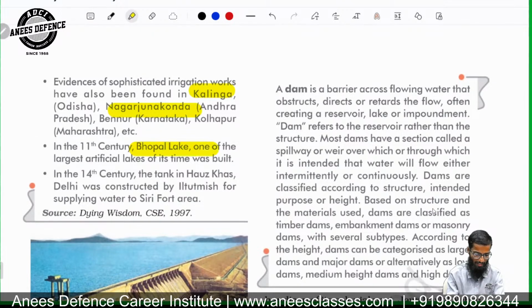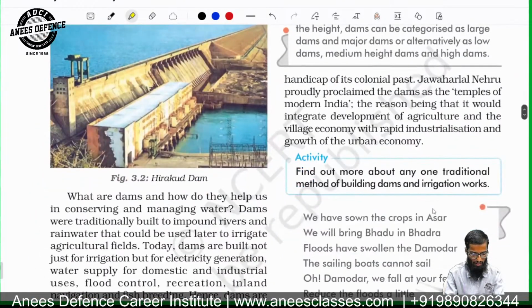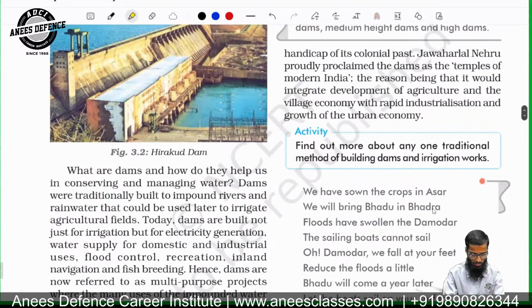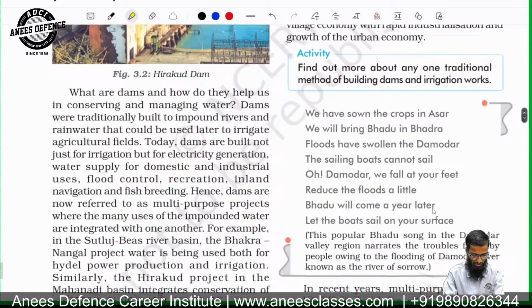Remember this: Bhopal Lake, and Hauz Khas near Delhi, which was constructed by Altamash for supplying water to the Siri Fort area. Remember that. The question can be asked: who built Hauz Khas? It was built by Altamash. So you know about the Hirakud Dam. On which river is Hirakud built? That can be one question which will be asked.